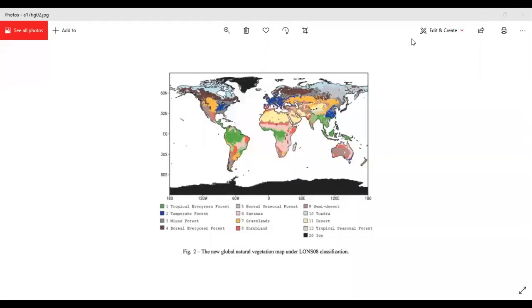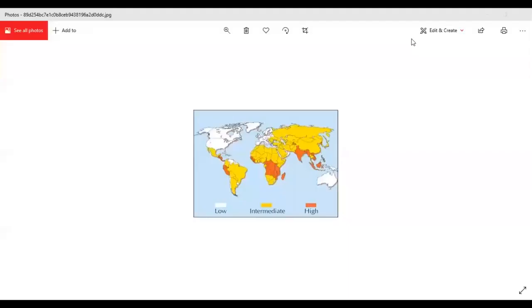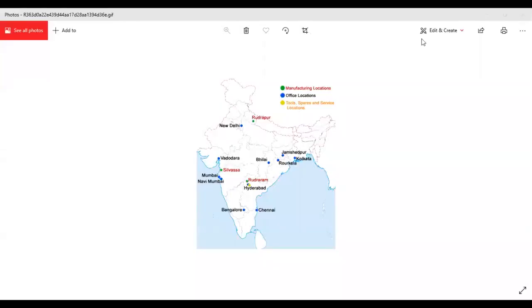Thematic maps show specific types of information such as roads, railways, air routes, distribution of population, condition of climatic elements, industrial centers, etc. The title of the map is given according to the information given on the map.